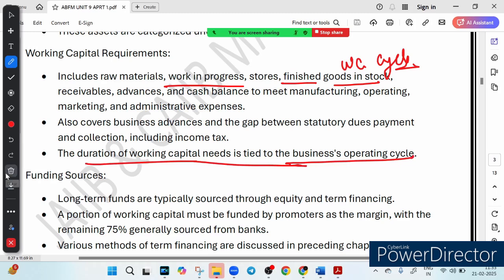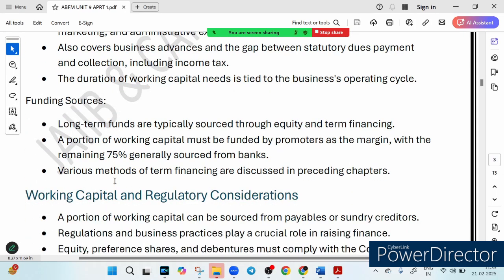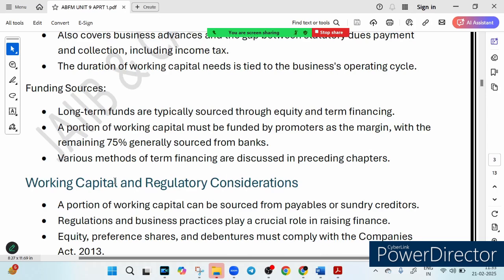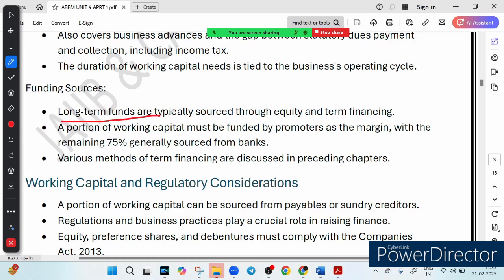Now the question is, where does the money come from? What are the funding sources? A business raises funds in two main ways. The first way of bringing in funds is the long term source. It can come either from equity, which means investors, or from a bank term loan, which means bank funding, called term financing. So there are two main ways of raising capital: one is equity, another is term financing. What is the meaning of equity? Whenever you see the word equity, it means investors' money, and whenever you see term financing, it means bank money.